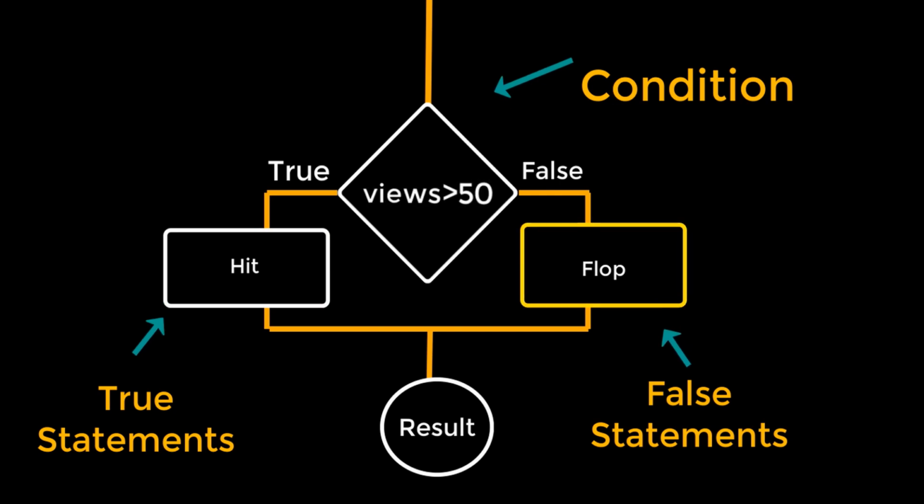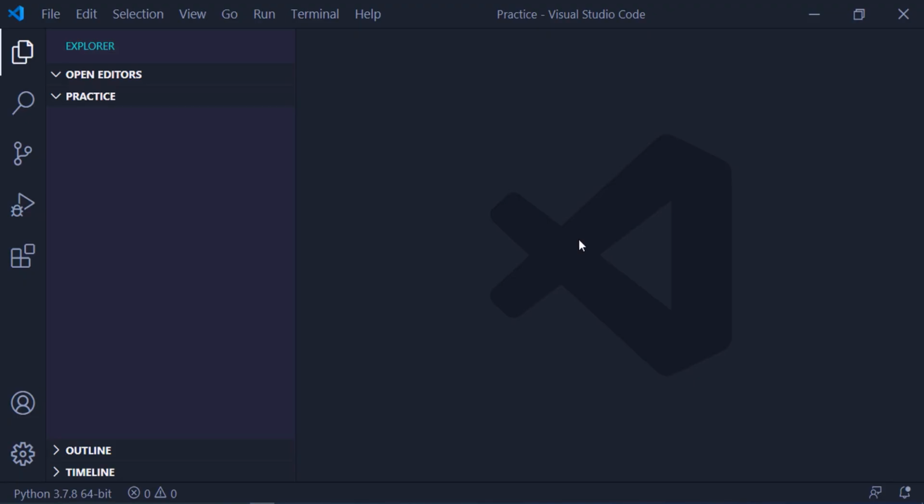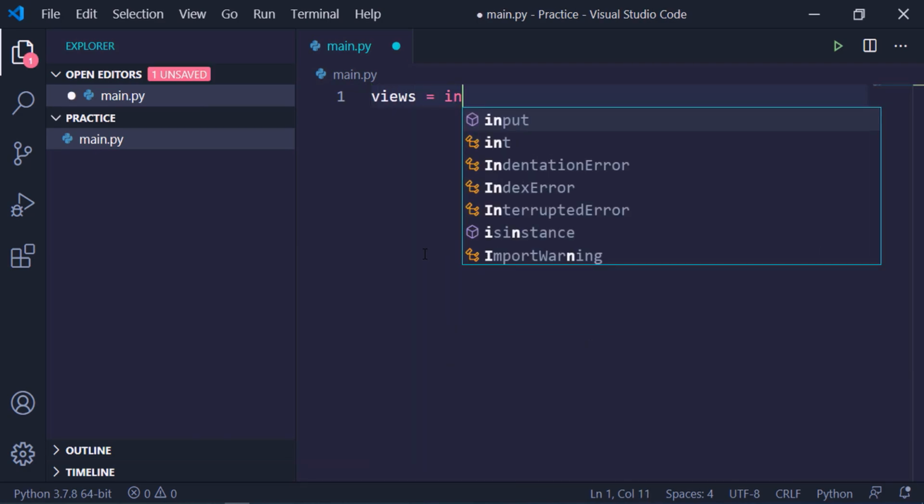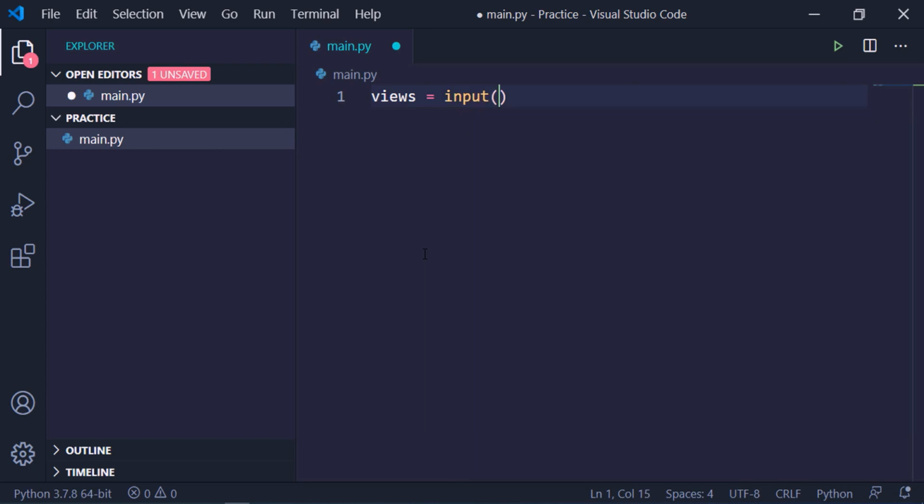Now let's go back to Visual Studio Code for practicing. So I am in my Visual Studio Code. What we will do now, we will create one file. Let's name it main.py, and inside that file we will create one variable. Let's name it views, and we will make use of the input function, and we will take the user input. If you are not familiar with how to take user input, you can refer to my previous video, and we will ask for user input like please enter a view number.